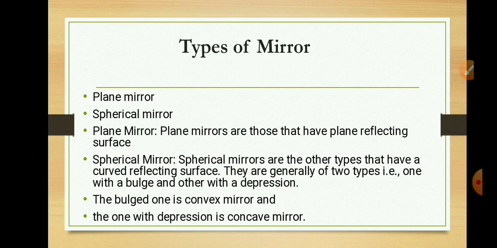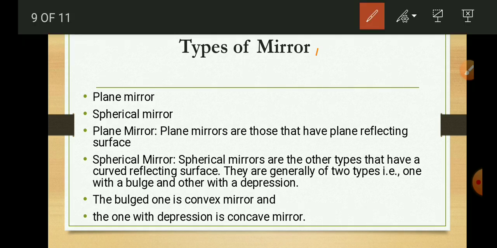For example, the mirror which we use every day for grooming and dressing up is a plane mirror, which is smooth, shiny and polished from one side. Spherical mirrors are the other type that have a curved reflecting surface. They are generally of two types, one with a bulge and the other with a depression. The bulge one is a convex mirror and the one with a depression is a concave mirror.